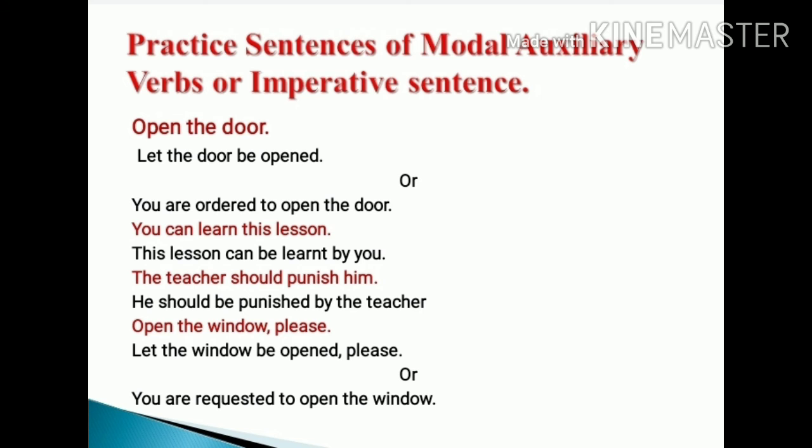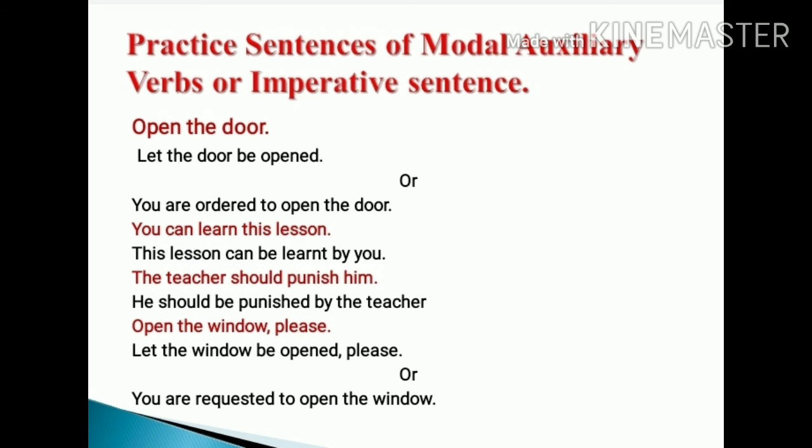Now see the third sentence: the teacher should punish him. The teacher is the subject here, should is the modal auxiliary verb, punish is the main verb, and him is the object here. So when we change this active voice into passive voice, him becomes the subject, so we change him into he. He should be punished by the teacher.